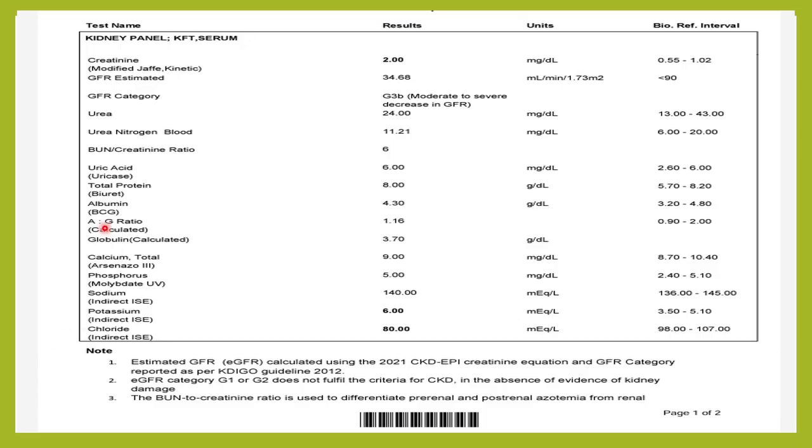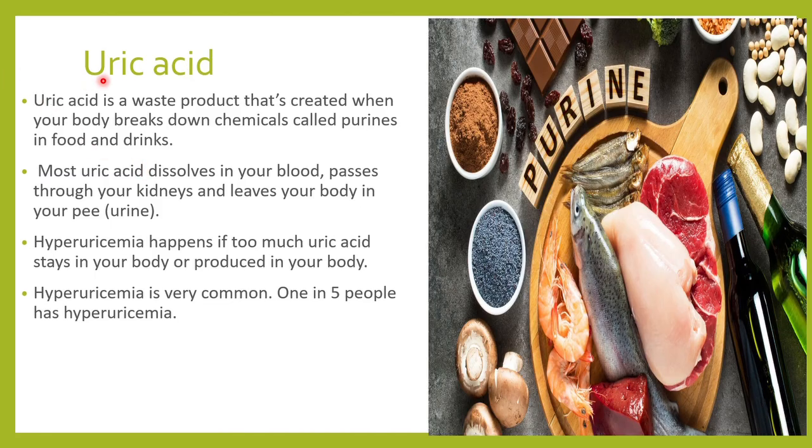So in the kidney function test, one of the important parameters is uric acid. So what is this uric acid? Uric acid is a waste product. And it is a waste product of what? It's a waste product of purine metabolism. And where do we get these purines? We either get it from the foods or the drinks or from our own cells. When our own cells die or when there is a turnover of the cells, we get these purines.